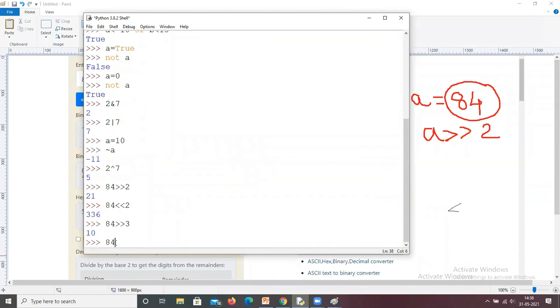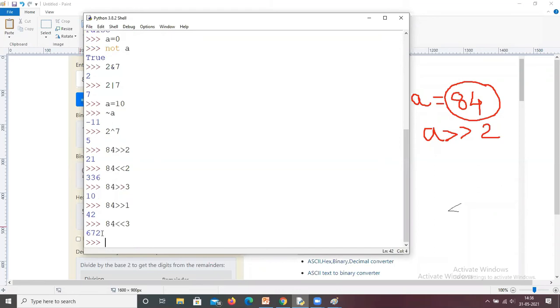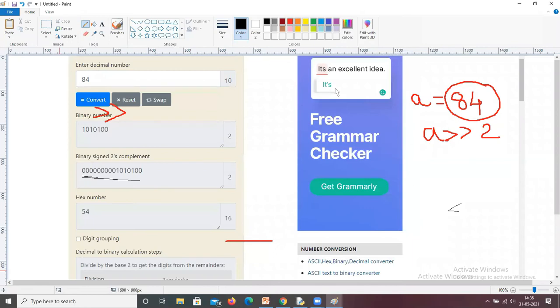Similarly, 84 right shift 1 bit only, then it displays 42. 84 left shift 3. Now the number is increased. Why? We added 3 bits. 672 is the result. I hope you all understand bitwise operators. These bitwise operators are also very important when you are writing programs.